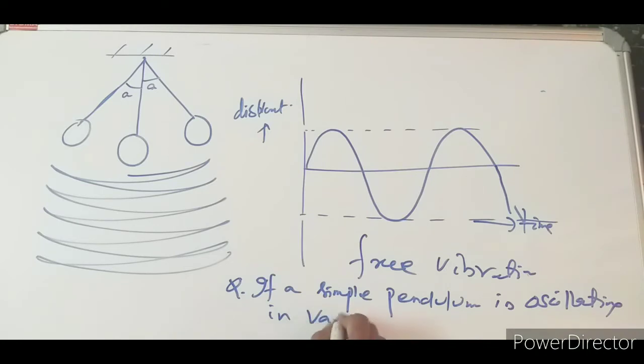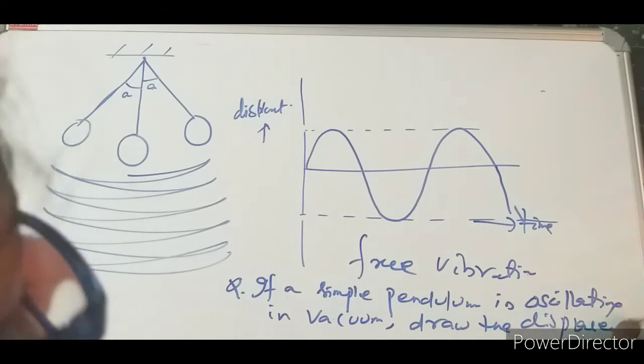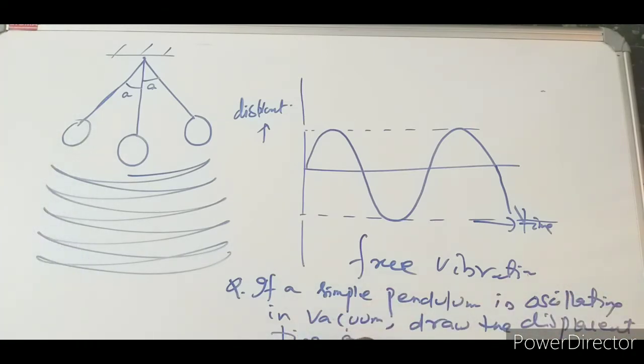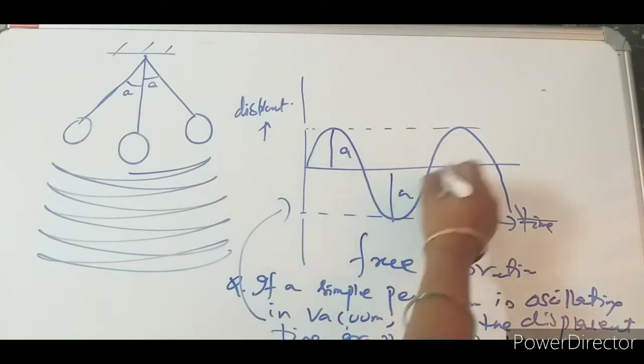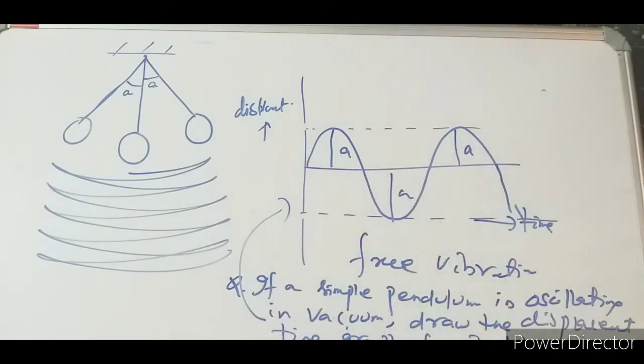oscillating in vacuum, draw the displacement-time graph for its vibration or oscillation. Okay, so the answer will be this one. This is a free vibration, where we mention this as a. If we mention it, then it is understood that it will be the same thing, meaning the same amplitude is continuing.